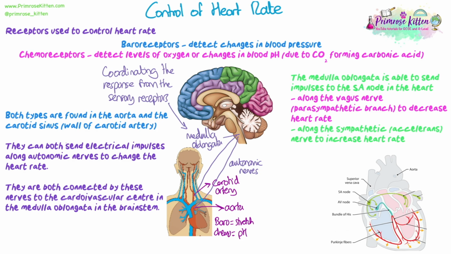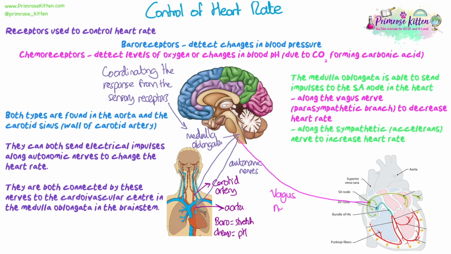So in this case, the medulla oblongata is able to send impulses directly to the sinoatrial node in the heart. And there's two types of nerves that it's going to use, depending on whether it's going to increase or decrease the heart rate. So if it uses the vagus nerve, which is a parasympathetic nerve branch, it's going to decrease the heart rate. And then if it uses a sympathetic nerve, in this case it's called the accelerans nerve, we don't need to know that for now, but the sympathetic nerve, that's going to increase heart rate.